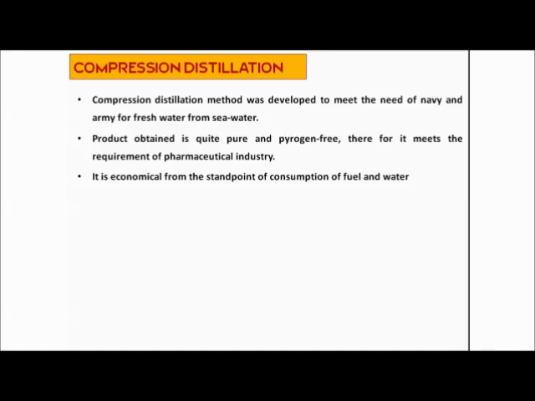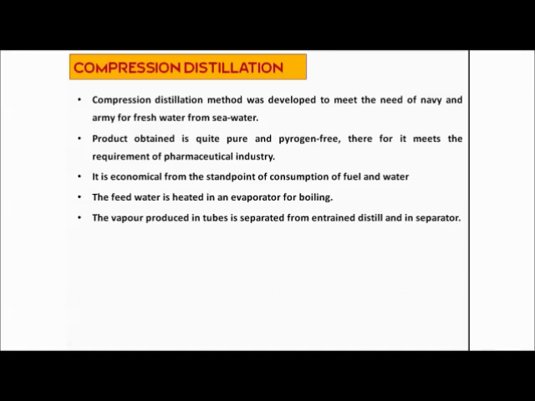And how this method actually takes place, let's discuss. The feed water, whatever water you want to distill, is heated in an evaporator for boiling. After boiling, the vapor is produced, right?